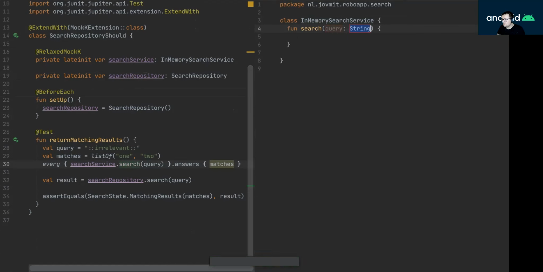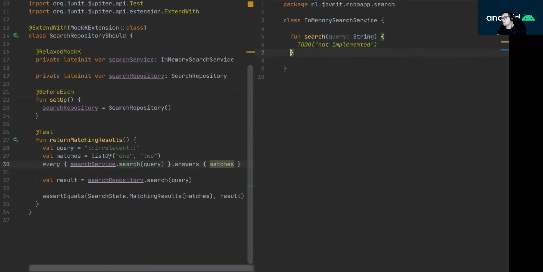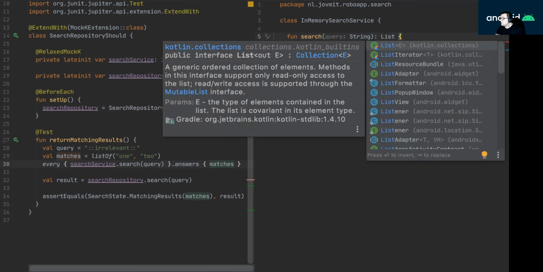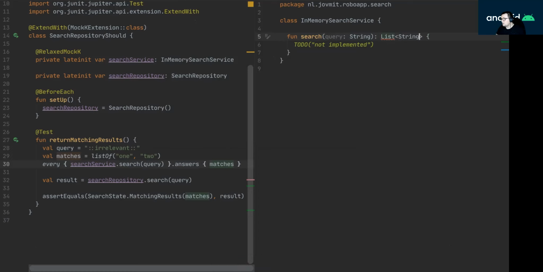Let's create it and let it throw an exception, as we were doing so far. And now the search service.search should return. So here, the highlight tells me that it does not return the type that I am setting it up. So I have to make it return the correct type.